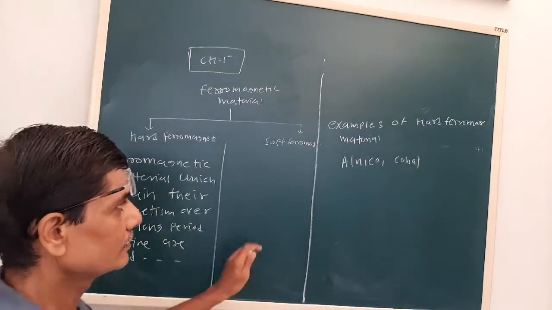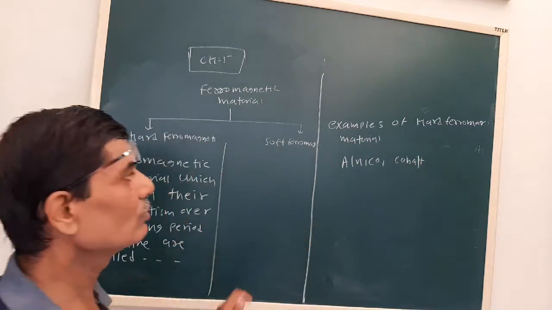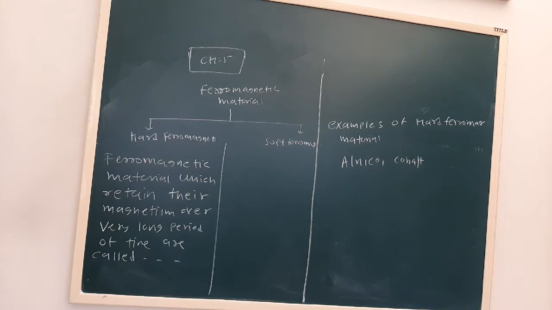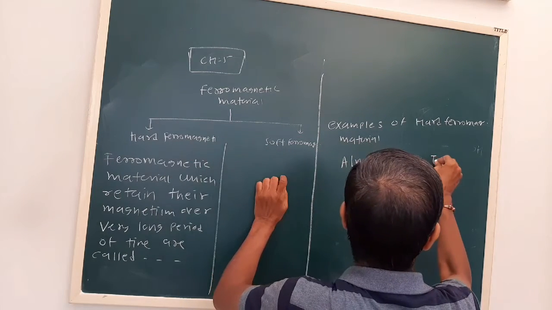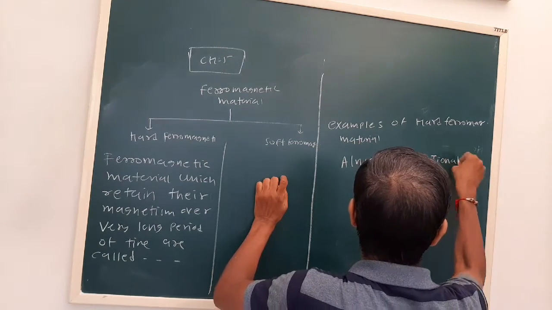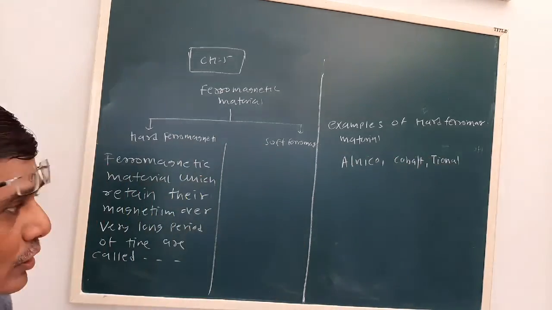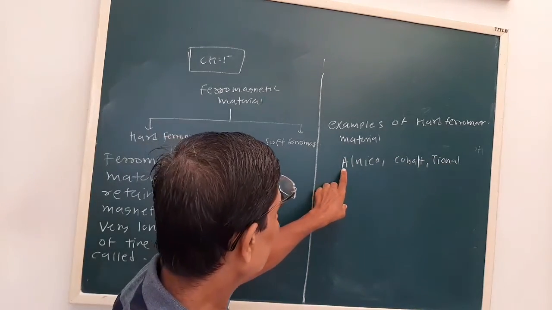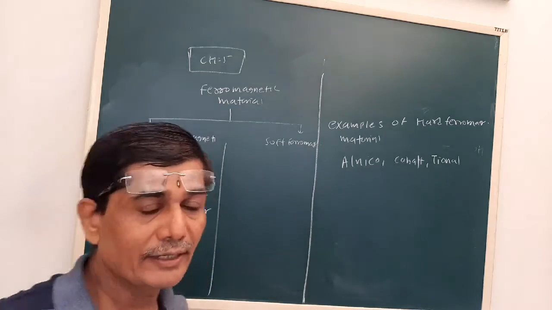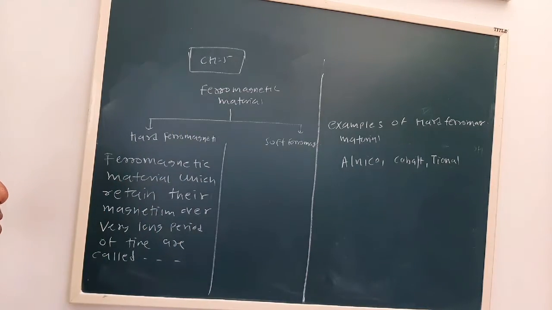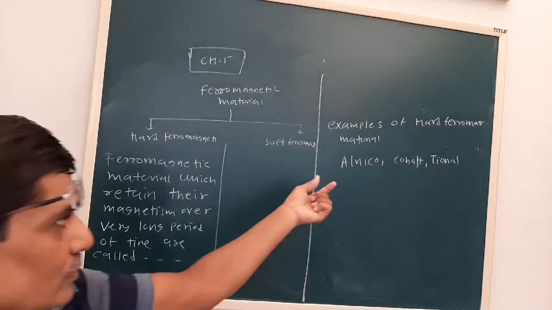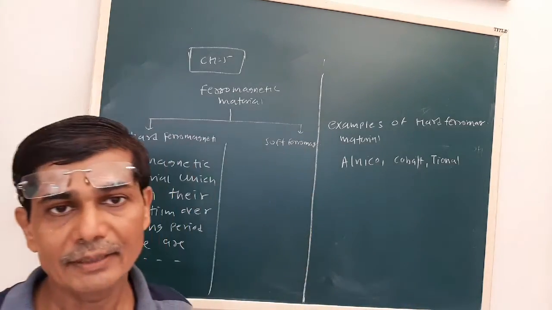Okay, see Alnico, cobalt and Inconel. Okay, and see Alnico is an alloy of aluminum plus nickel plus cobalt, plus copper. So these are the examples. This you have to remember, then it can be asked in MCQ.